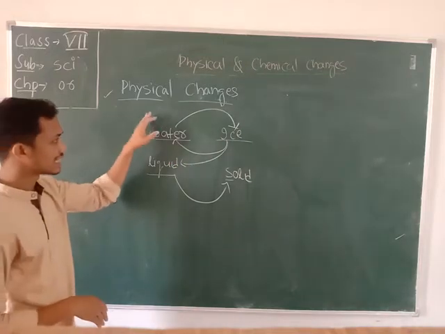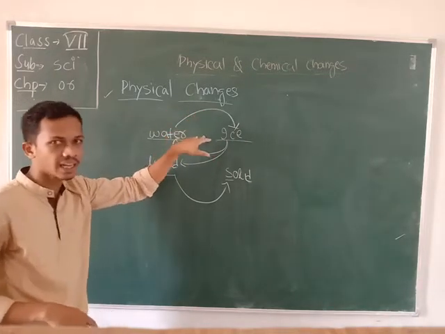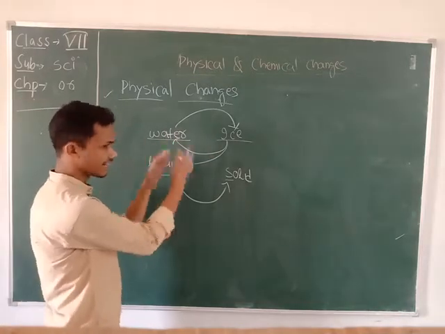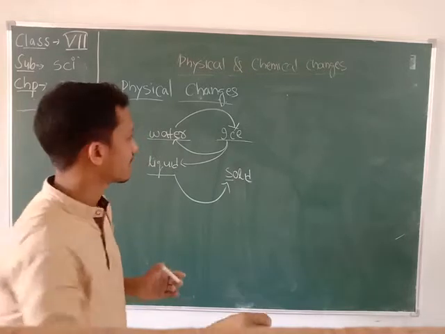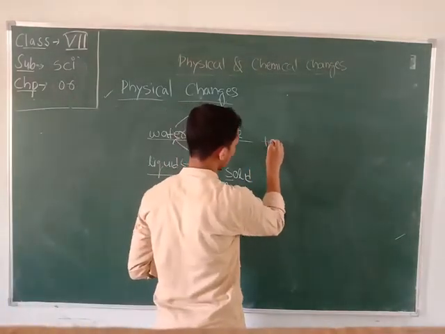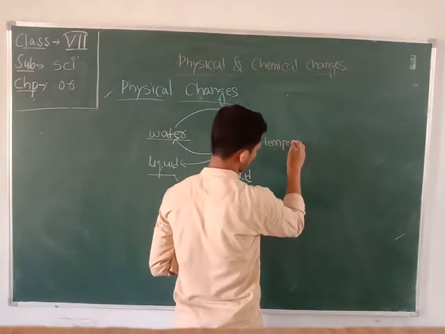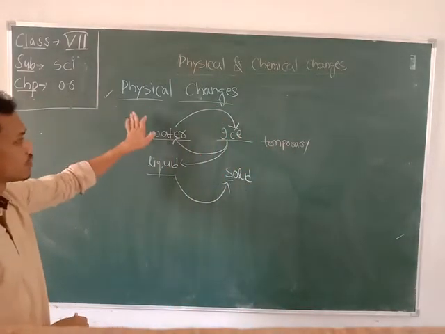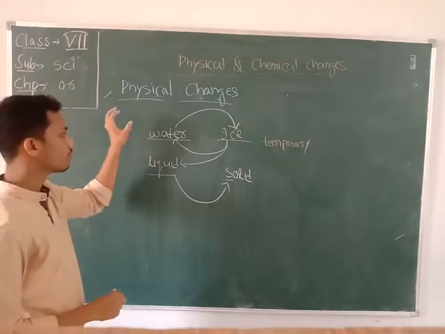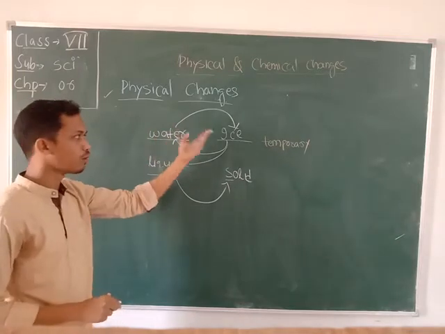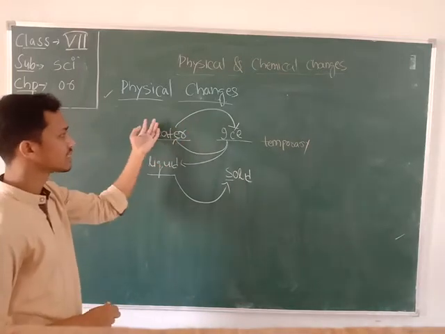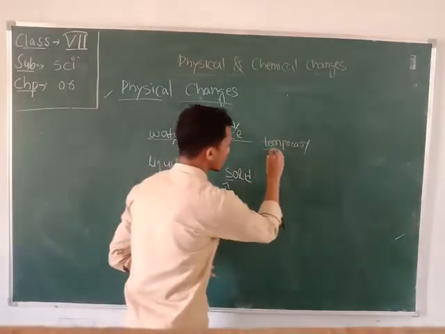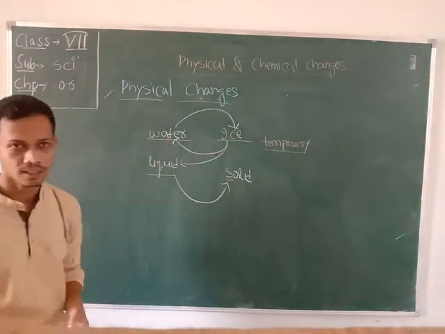So student, is this change temporary or permanent? Yes, the change which occurs here is temporary. The change which occurs when we freeze the water to form ice, and after some time the ice turns again into water, is called a temporary change.